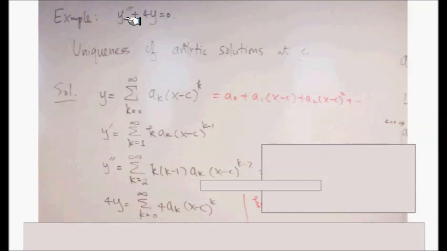So we got that part right here, the second derivative, and we have to calculate 4 times y. y is here, and 4 is constant, so it can be multiplied inside. So we have this. We want to add this y double prime plus 4y, through this infinite sum expression.